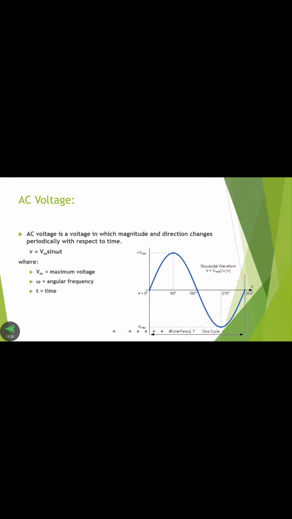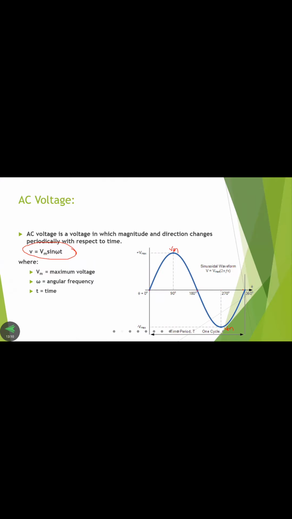Next, AC voltage. AC voltage and AC current both have the same nature in physical appearance as well as graphical appearance. We can see it starts from 0, reaches the maximum at 90 degrees, decreases to 180 degrees, increases negatively to 270 degrees, and decreases negatively to 360 degrees. The formula is V equals Vm sin omega t. Vm is the maximum point, called Vmax positive and Vmax negative.